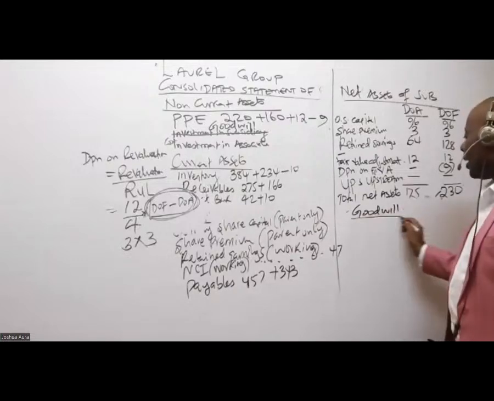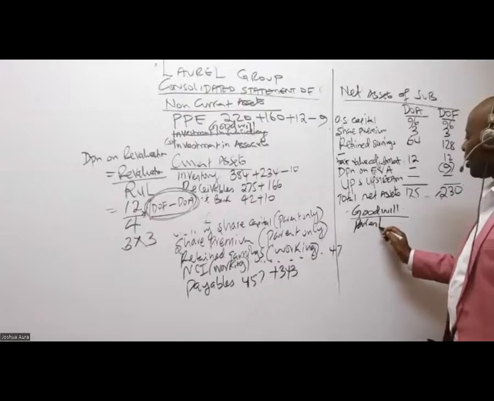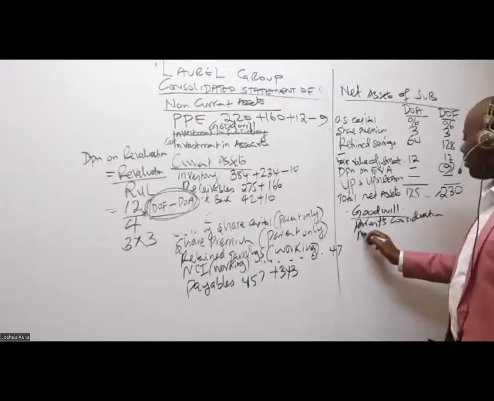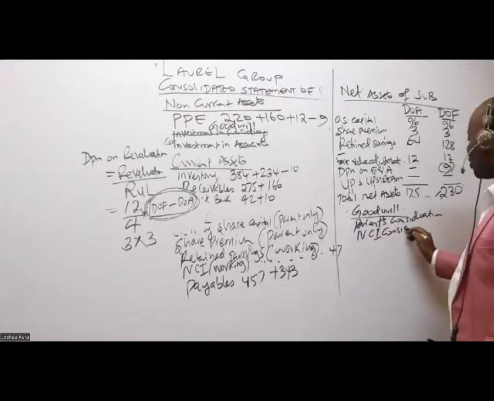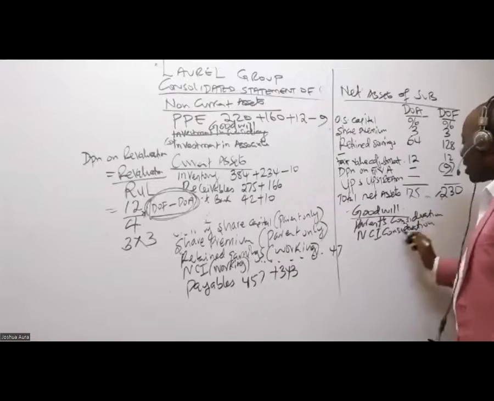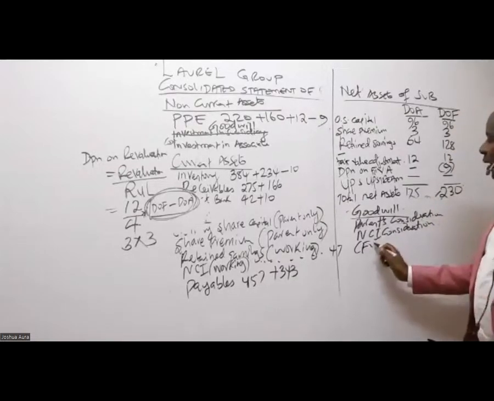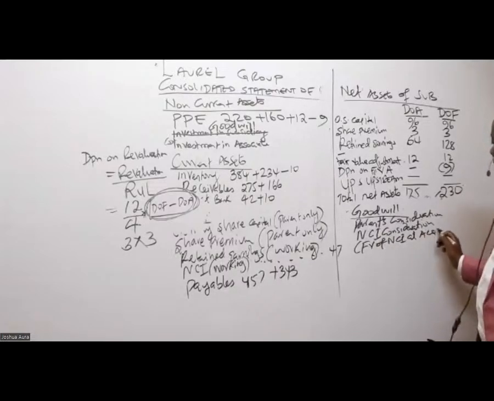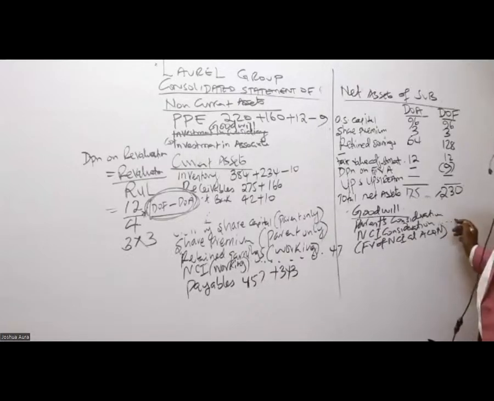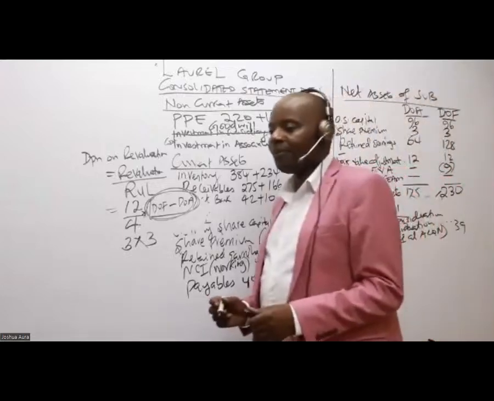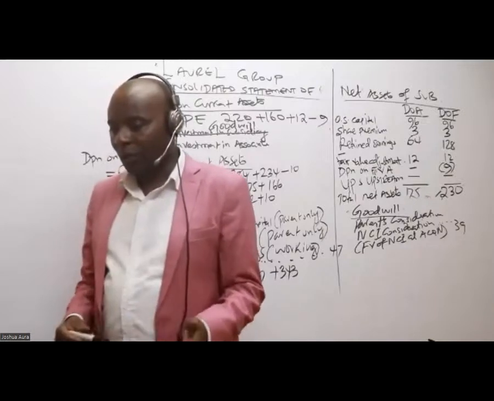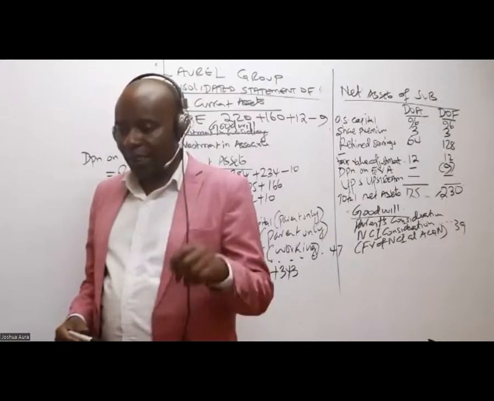Very easy. I look at the parent's consideration. Then I have the NCI's consideration. NCI consideration is the same as fair value of NCI at acquisition. This question that this young girl was asking there, which is 39. Do you remember that figure of 39? I think I'm alone now. 39, which was the fair value of NCI at acquisition.